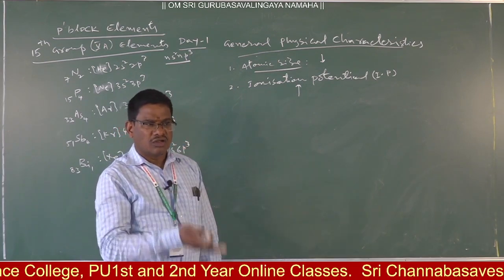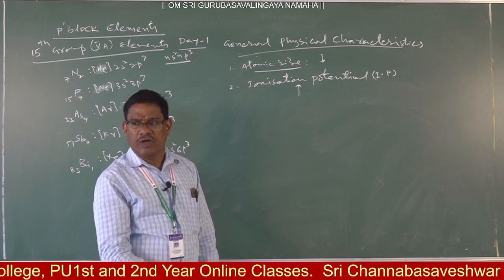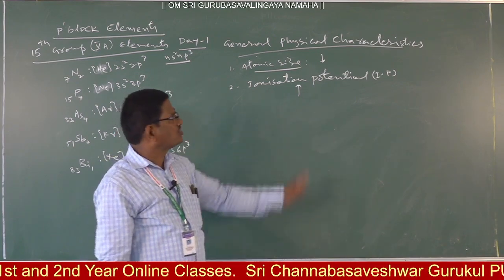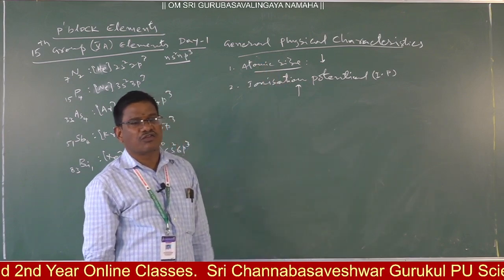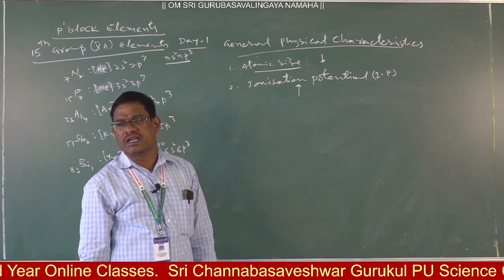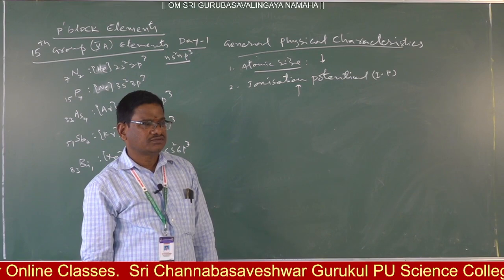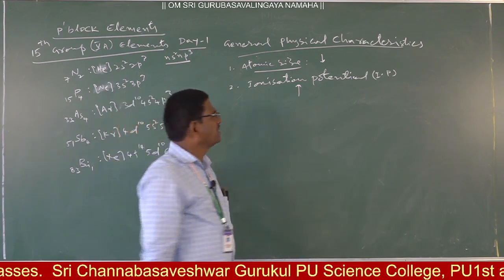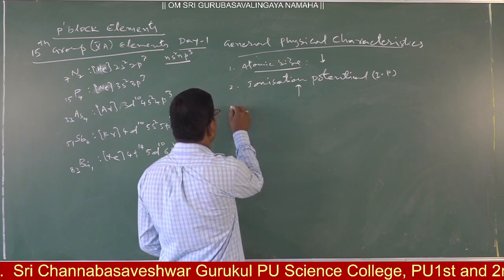Right? So the bottom element has lower ionization potential and the top element has higher ionization potential. Therefore, instead of saying it decreases down the group, you can write that it increases from bottom to top, whichever way you like. So that is ionization potential.